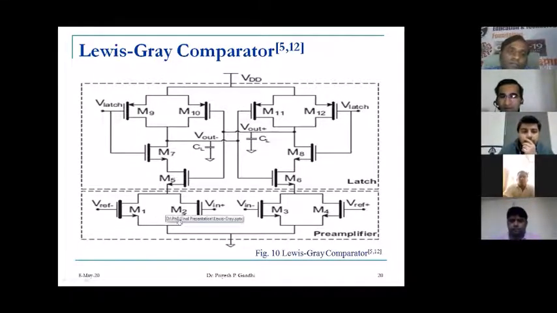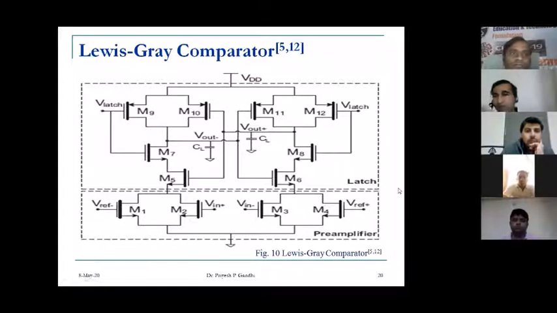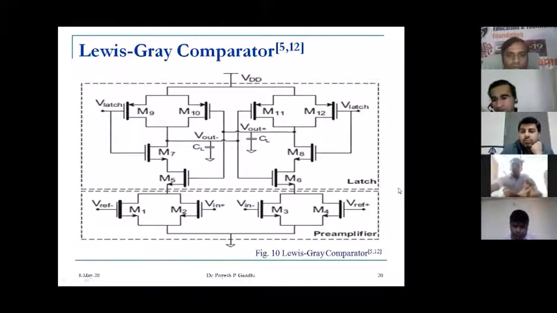Here M1, M2, M3, M4 comprise the pre-amplifier stage, then M5, M6, M7, M8 are the latch stage, and these are the differential inputs: V reference minus, V in plus, V in minus, V reference plus. Here are VDD and VSS. It also has a dual output, V out minus and V out plus. To convert it into a single-ended output, we need to add one more block, a buffer block, that will convert our double-ended output to a single-ended output.